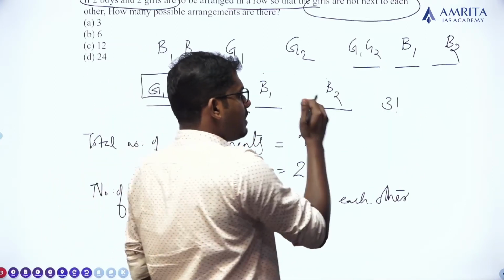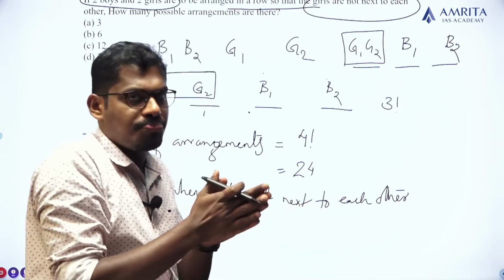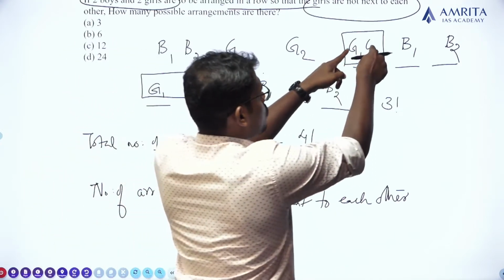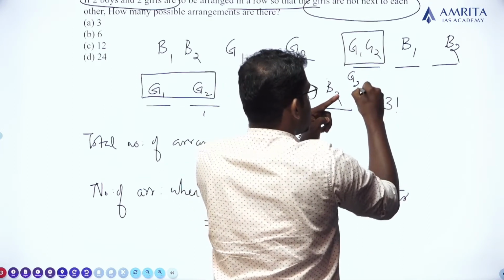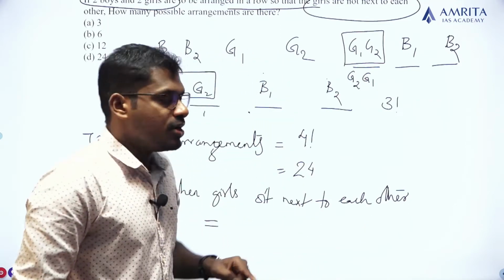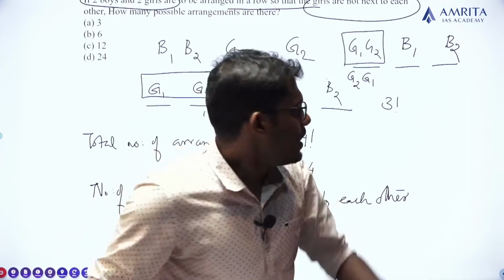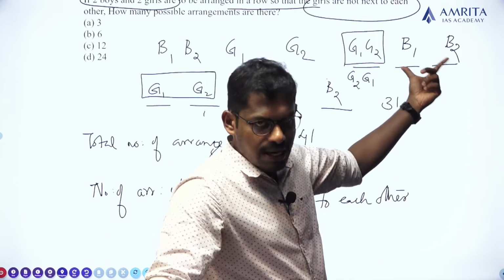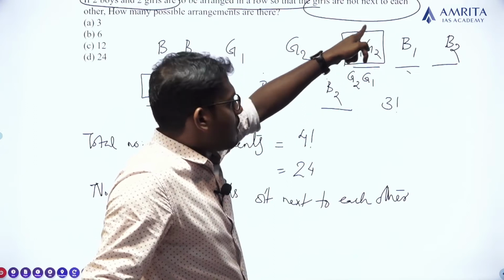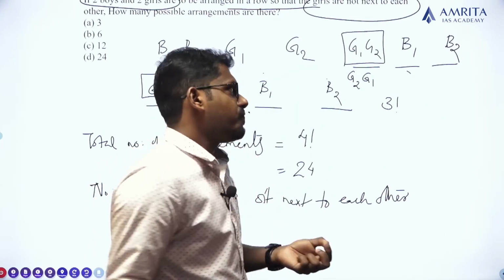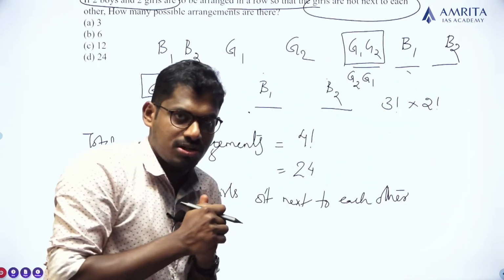One more thing, even if the two girls are in their first position, these two girls can swap with each other. That is, in the next case, girl 2 can sit here and girl 1 can sit here. So these two can be arranged in another way also. Even if boy 1 and boy 2 sit in the same position, in the next case girl 2 can sit first and girl 1 can sit second. So within this pair, another 2 factorial arrangement is possible.